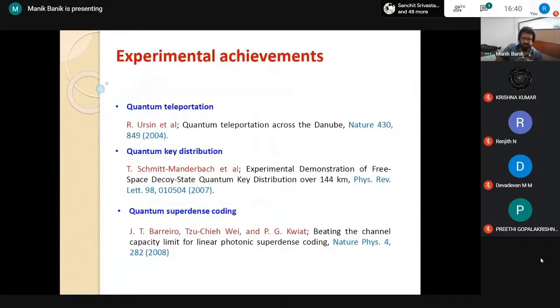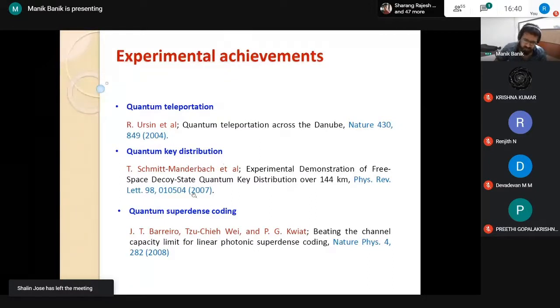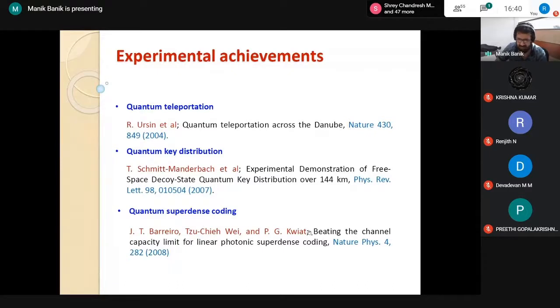So far I have discussed this theoretical result. One can ask, what is the experimental achievement? Quantum teleportation was experimentally achieved in 2004, quantum key distribution in 2007, and quantum superdense coding in 2008. That is another communication task I haven't discussed in detail, but it is also a quantum communication task that is not possible in the classical world.